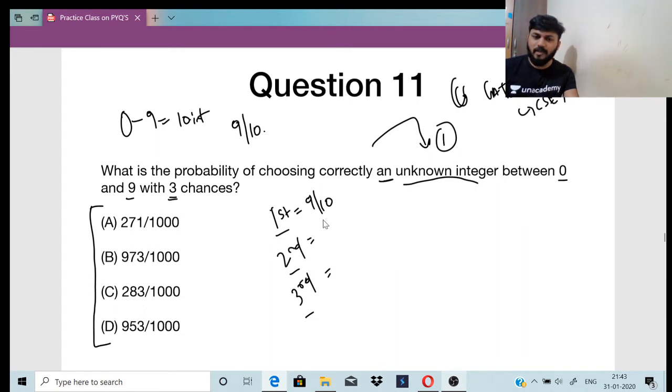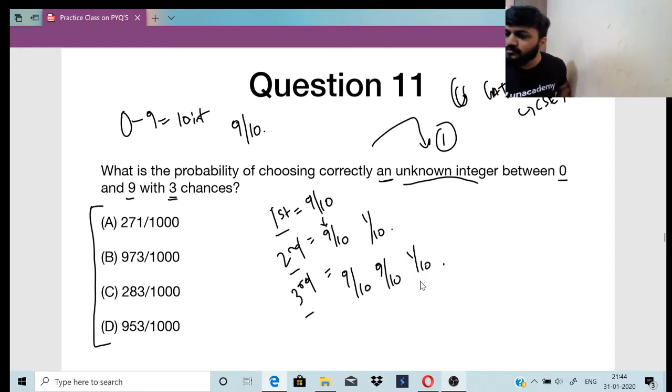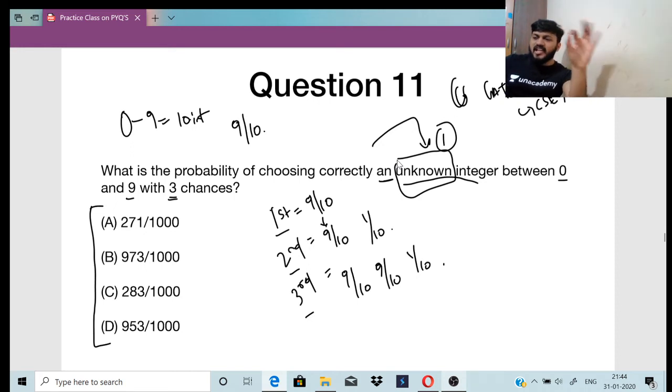Second one will be, from this 9 by 10, I will be taking 1 by 10, right? So 9 by 10, 9 by 10, 1 by 10. Is it right? Correct? No. First chance, out of the 9 integers I will be taking 1 because they have given it as unknown integer. Matlab I do not know which integer I am choosing, so it is an unknown integer, right?